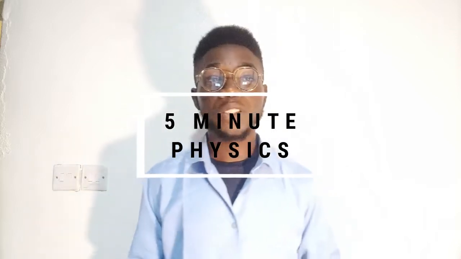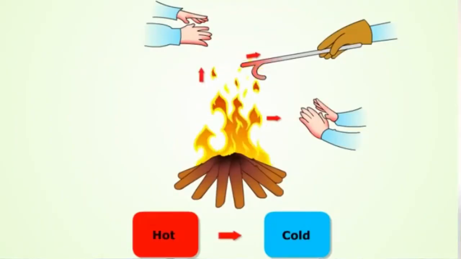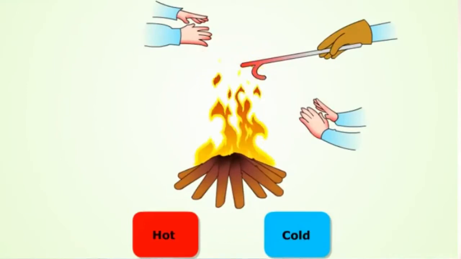So in today's episode, I'm going to be talking about another interesting topic in physics, and this concept is known as the concept of heat energy. So just as it has been said, heat is a form of energy. Now, heat energy is observed to be transferred between a hot body and a cold body. So there's an energy that is being transferred from a body that is hot to a colder body. Now, this energy is known as heat energy.